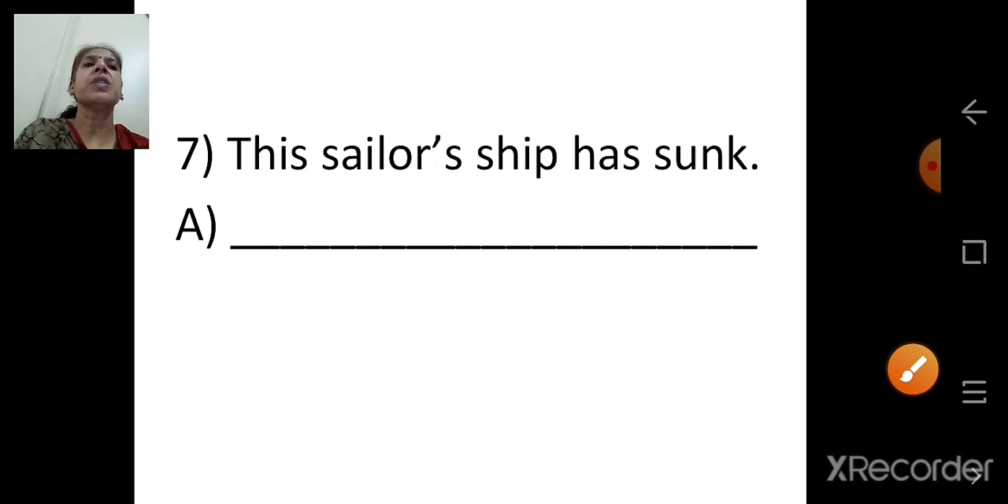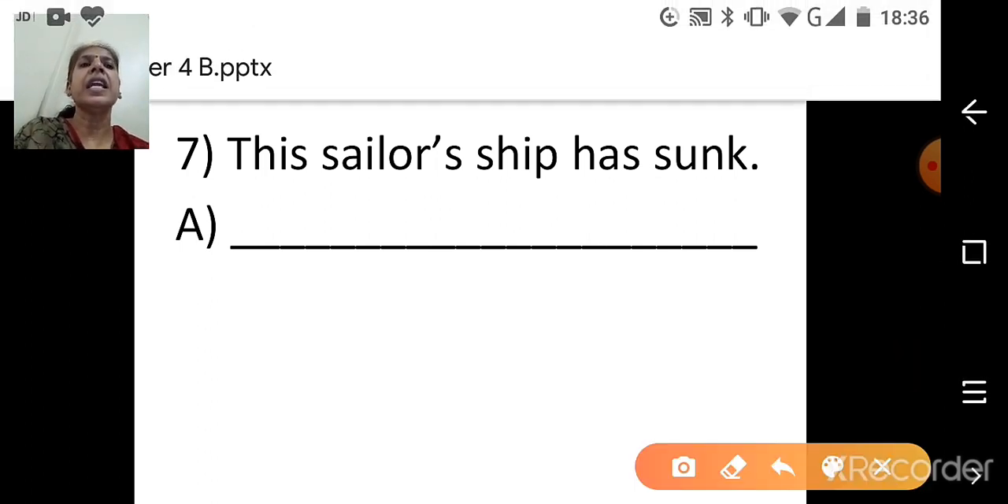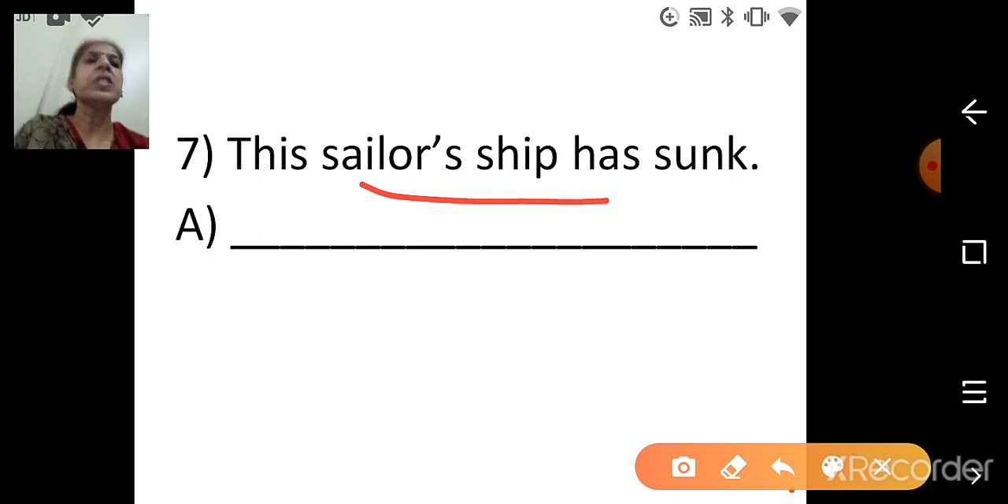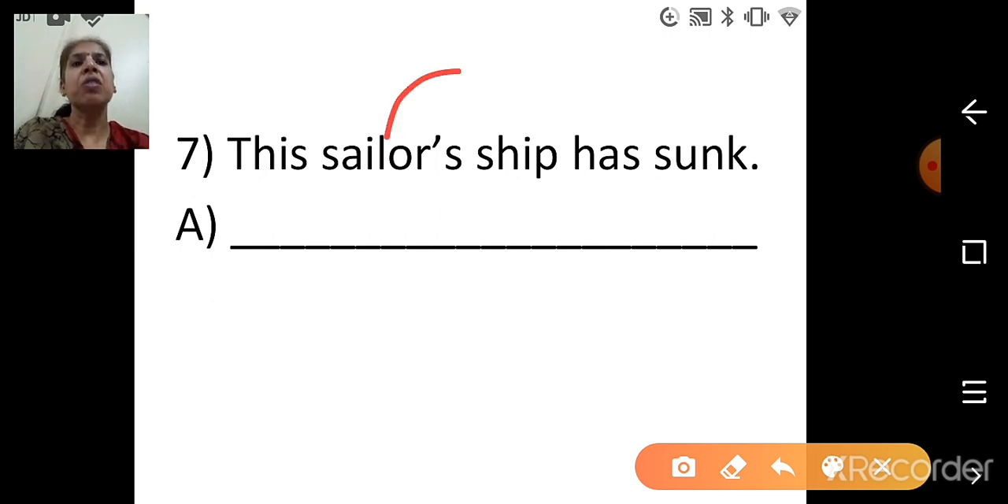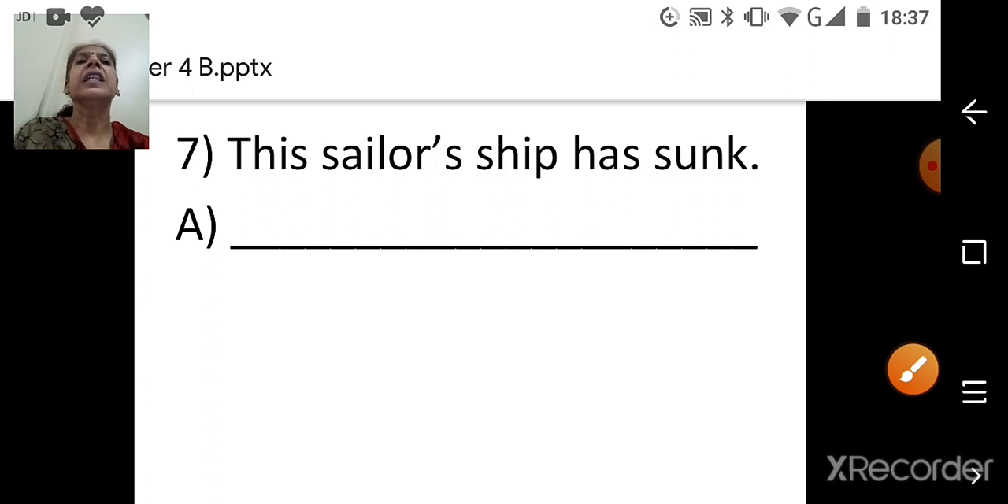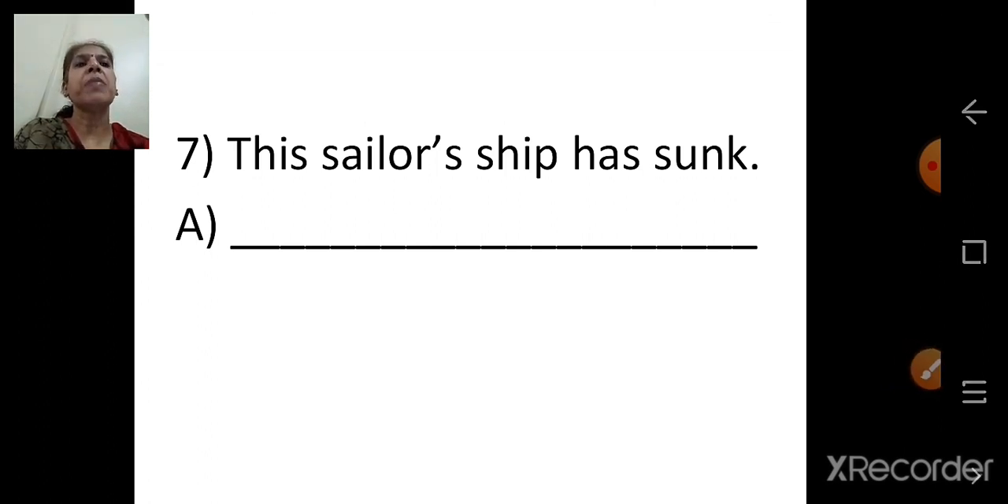This sailor's ship has sunk. Whose ship is it? Sailor's. So where will we be using whose here? The answer is: This is a sailor whose ship has sunk. Begin the sentence with This is a. And here you have to write this on your own. So a dash is given, and you are going to write the full answer. This is a sailor whose ship has sunk.